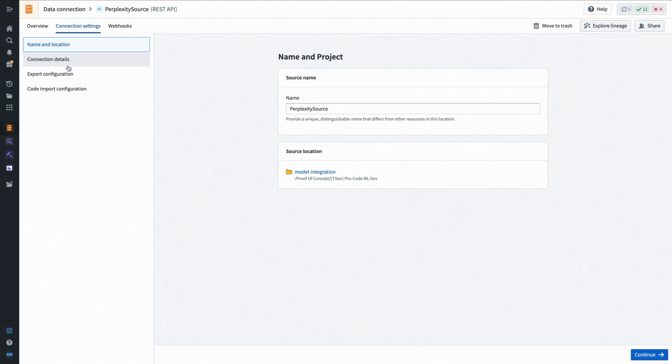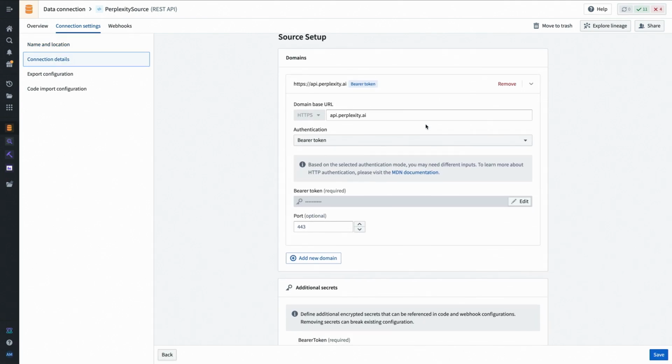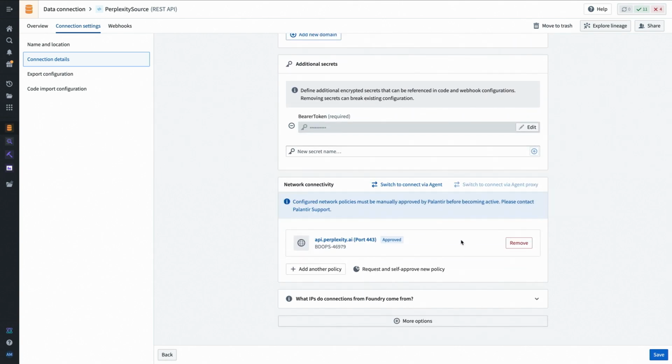How does it work? Exactly like how you'd expect. We have our Perplexity endpoint. Hope this is big enough. Maybe I'll make this a little bit bigger. We've filled in our bearer token. This is kept securely. And we've also attached a network egress authorization. We don't want anything in Foundry connecting arbitrarily to things on the open internet. This egress policy is attached to this model and follows this model wherever it goes, so we can keep track of who's able to connect to this external source.